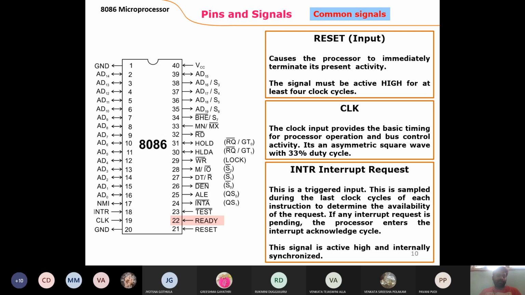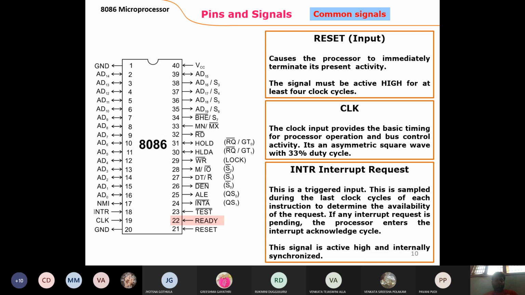Coming to the other pins, the 17th and 18th pins are the two interrupt pins. There are two types of interrupts, already said: maskable and non-maskable. Maskable means it comes with a mask, and non-maskable means it comes without a mask. A maskable interrupt need not be executed compulsorily when received. A non-maskable one must be executed, and only then do you go back to the previous program.